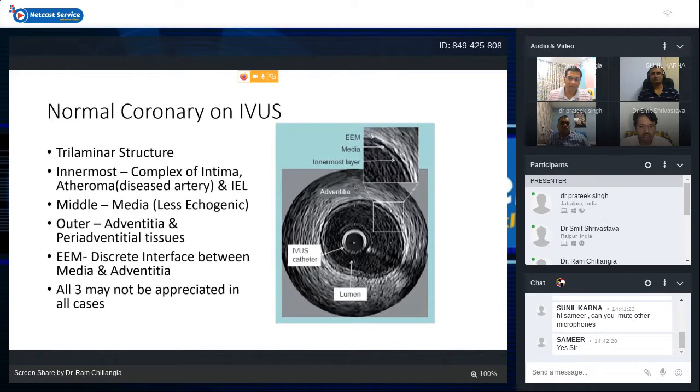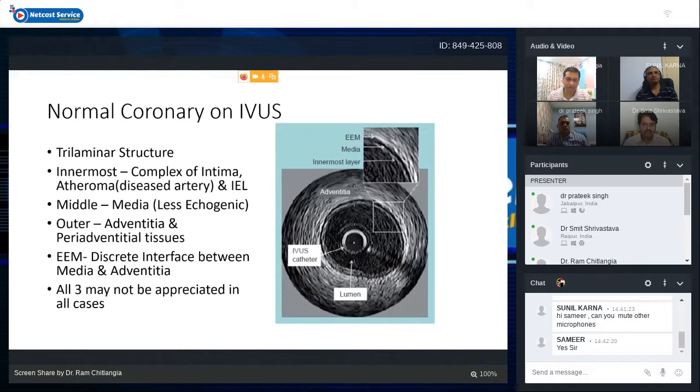The middle layer will be the black one, which is less echogenic due to the muscle inside it, and it is media. And outside of media, there is adventitia and periadventitial tissue, which you probably cannot differentiate between. There is no definite clear-cut boundary. So outside of these things is adventitia. One important thing is the external elastic lamina, which is a discrete and quite reflective interface between media and adventitia.